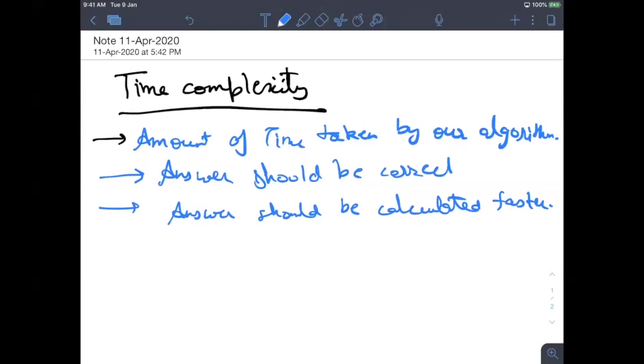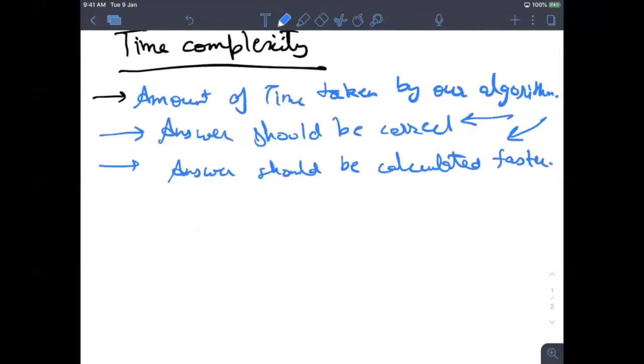First of all, you should focus on this: here my answer should be correct. And then you should focus on this: okay, now I got the logic, I should improve it or optimize it, that we say in the programming language. You should optimize it or make it faster. So I'll give you a very basic example first.